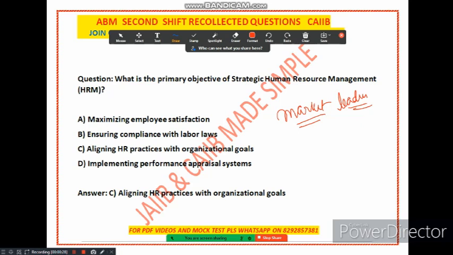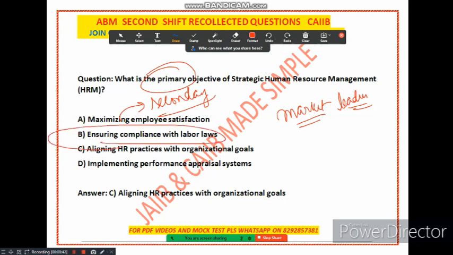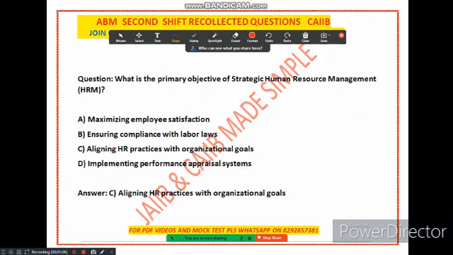So the correct answer to this question: you can see option A, maximizing employee satisfaction, is a secondary objective, not the primary objective. The question is asking about the primary objective. Option B is a legal requirement, that is ensuring compliance with the labor law. This has nothing to do with strategic HRM, it is a legal requirement. Option D, implementing performance appraisal system, is a tool which is used to align HR practices with organization goal. But the question is about the primary objective. So the primary objective is to align HR practices with organization goal. That is, option number C is correct. Okay, so hopefully you have understood what strategic HRM is. Thank you. Now let's move to the next question.